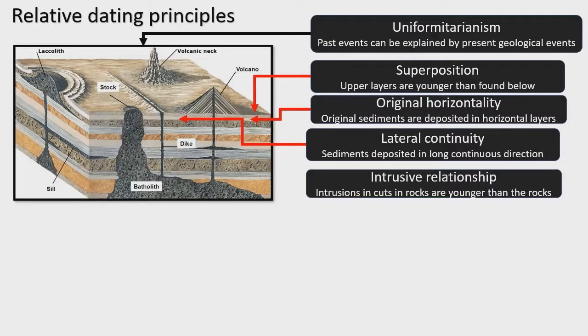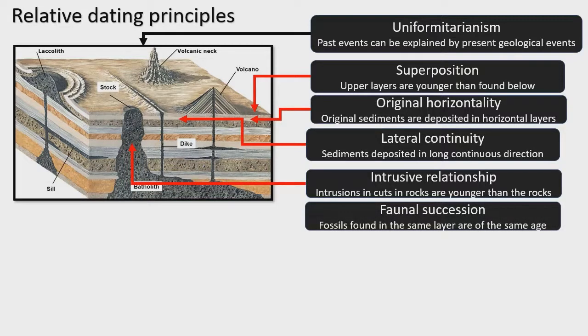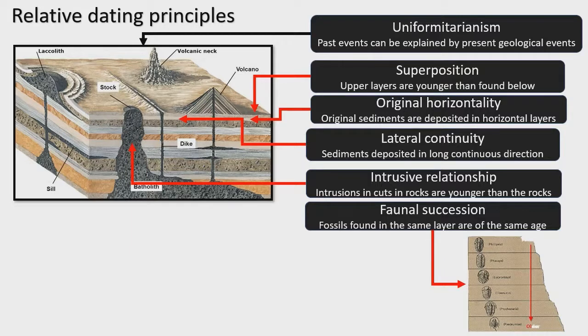While that is true, sometimes there is what we call a cut of rock, and we call this the intrusive relationship. If there is an intrusion of a new type of rock, that intrusion is the younger rock compared to the surrounding environment. For faunal succession, if it is fossilized, the fossils found at the bottom are the older event, and fossils found on top are a younger event in the geological time scale.